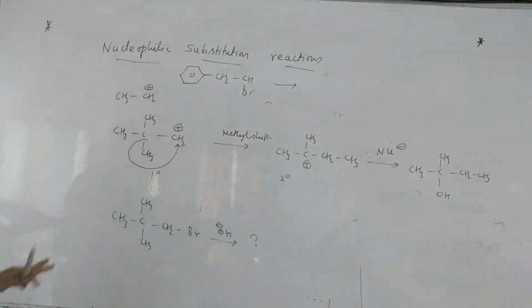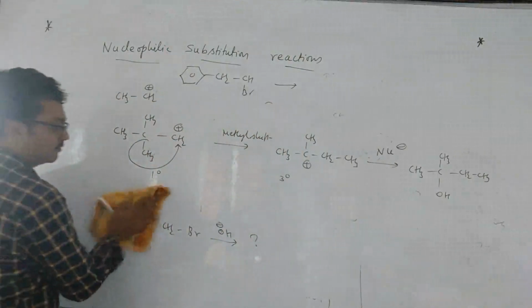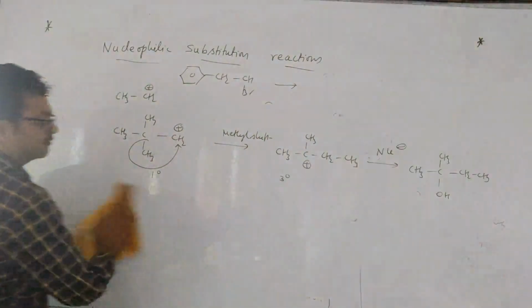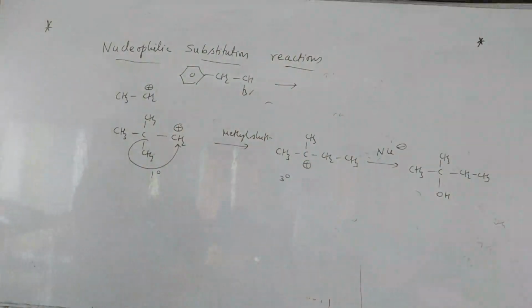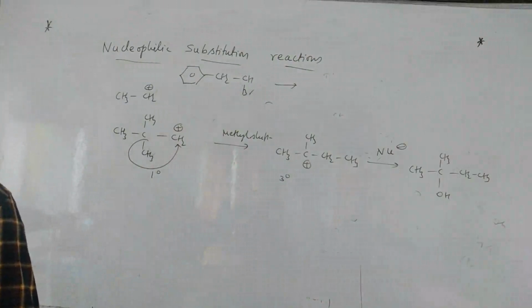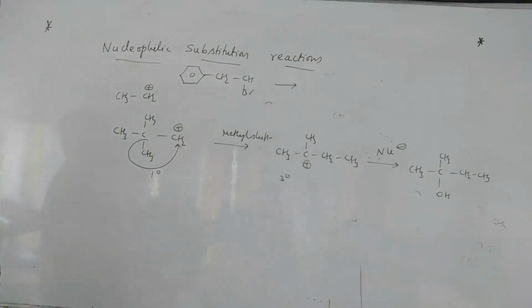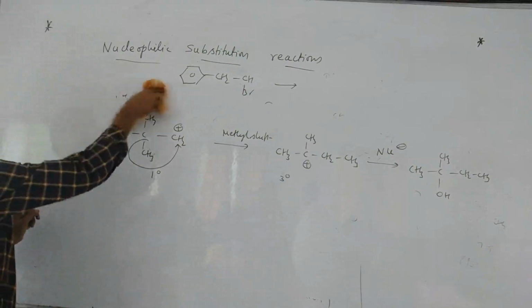Understood? Yes, yes, sir. They got the thing. Which cation is more stable, primary or tertiary? Okay, tertiary is more stable. So whenever there is a chance of rearrangement, it will rearrange. If there is no chance, no problem. If there is a chance, it will rearrange. That's it. Because primary is very less stable.